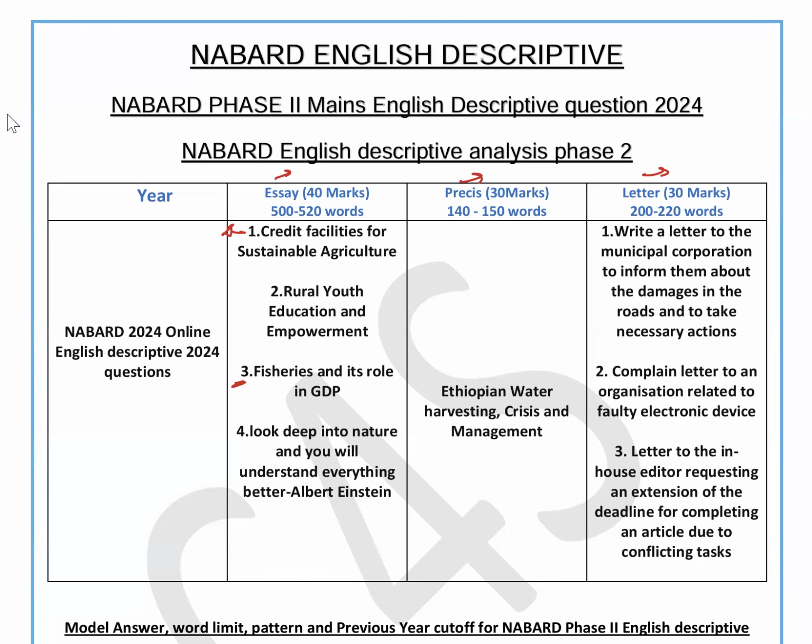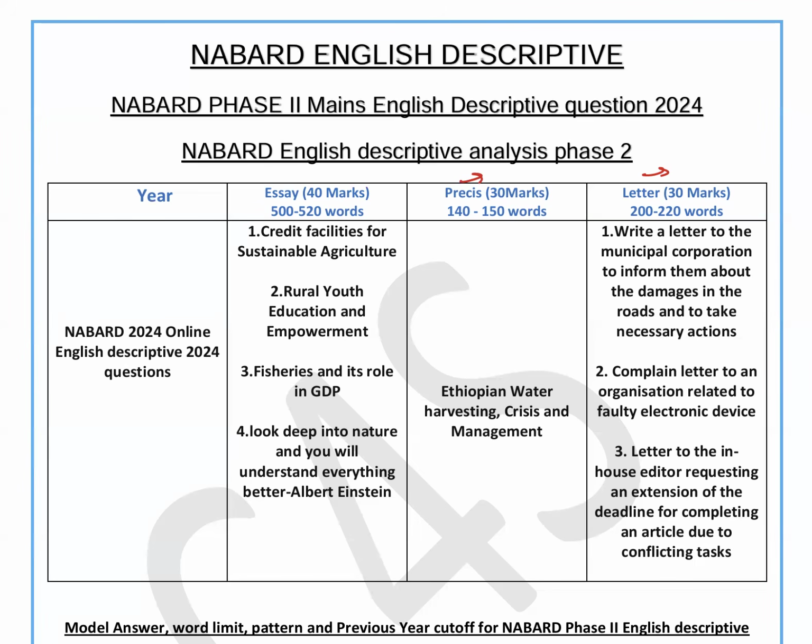If you are getting two to three topics related to agriculture and rural development, you will choose one of them, as it is very easy for me, and I will have sufficient fodder points to write a 500 to 520 word answer. This year they asked for 500 to 520 words. Precis again is within your comfort level. Everybody preparing for NABARD keeps reading articles related to agriculture, rural development, and watershed. So they have given this simple passage.